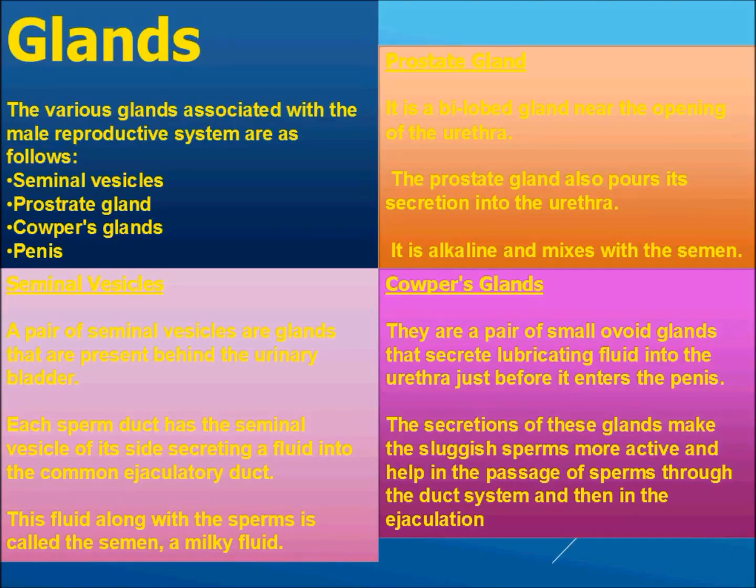Now come to the glands. Students, there are various glands that are associated with the male reproductive system. And they are the seminal vesicle, prostate gland, Cowper's gland and penis. Okay, so you can say that these are the glands that are associated with the male reproductive system.